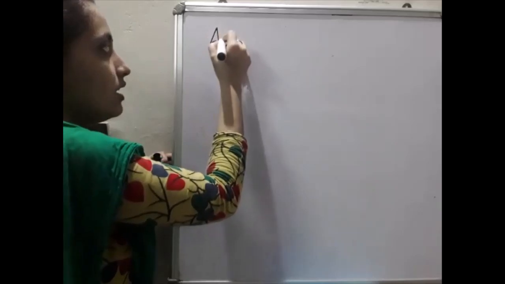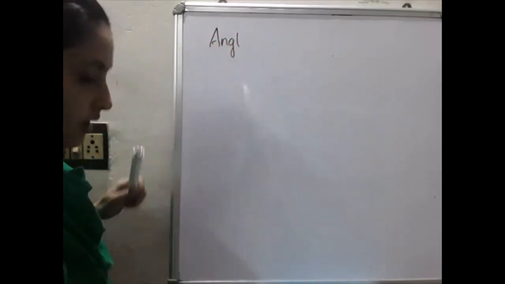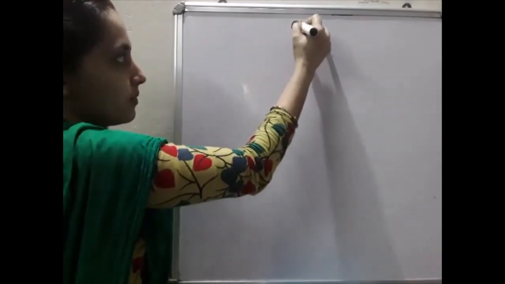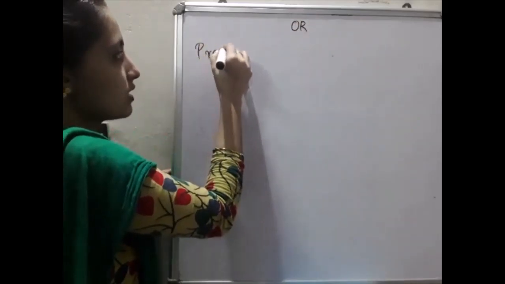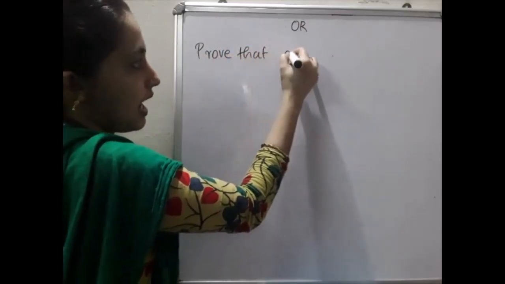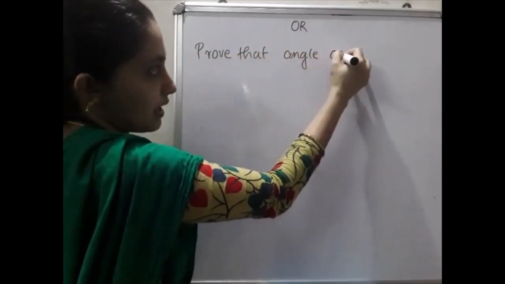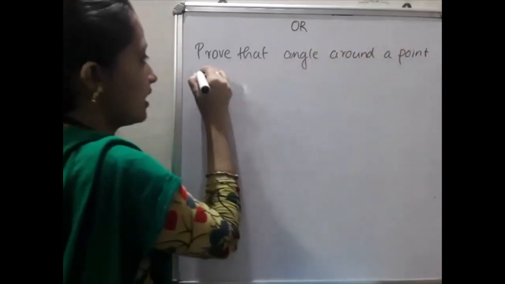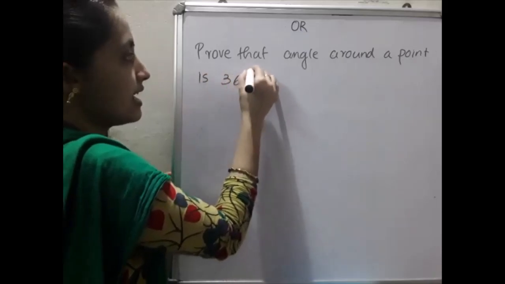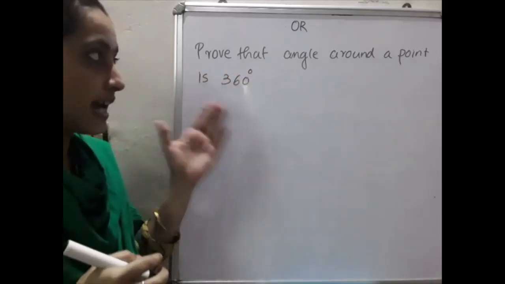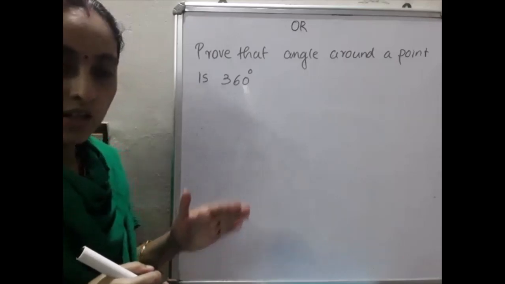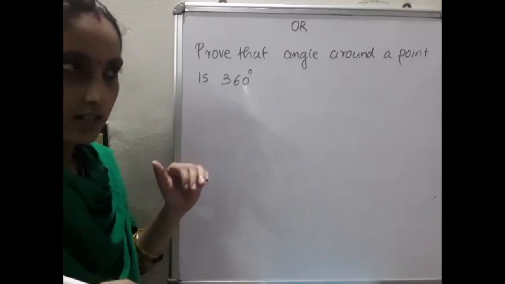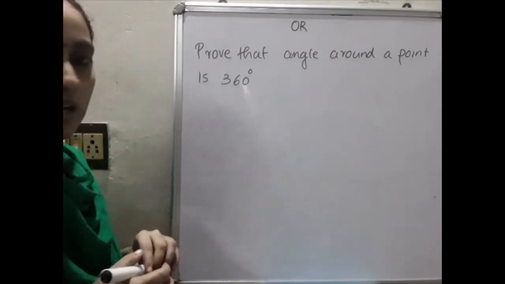Or the same question may be asked in one more way: prove that angle around a point is 360 degree. So you know how to prove this one. That's why you have to write in two ways. Clear? Then we will move to the problem solving.